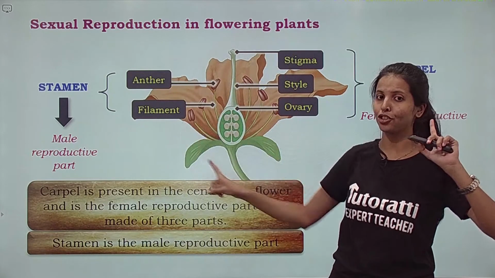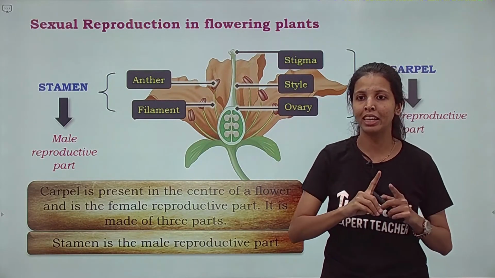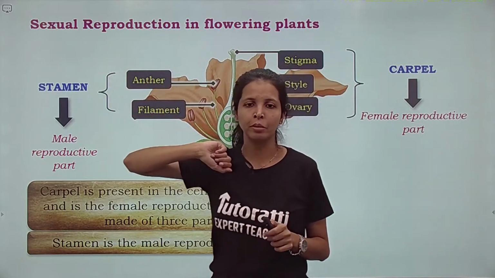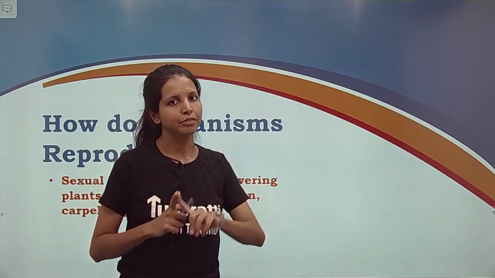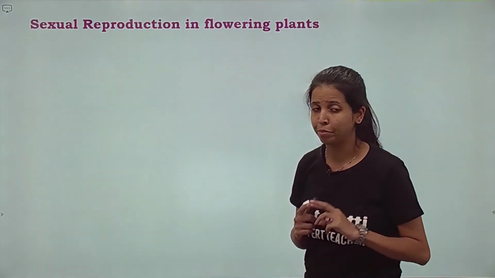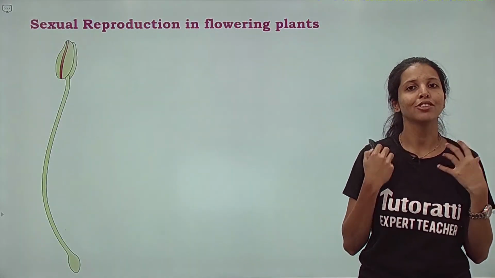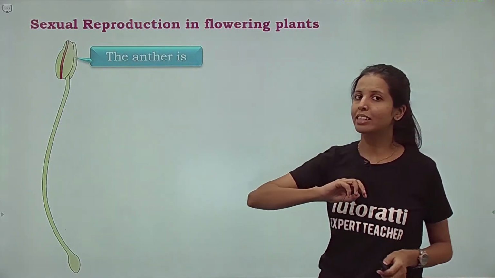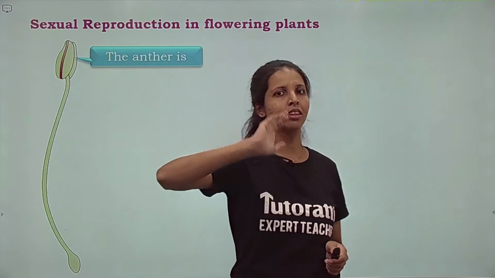So this structure of the flower हमको diagram के लिए आता है. Carpel female reproductive, stamen male reproductive. Carpel is the female reproductive part and stamen is the male reproductive part. Now we are going to understand the structure of stamen in detail. We know that stamen is made up of 2 parts, anther and filament.